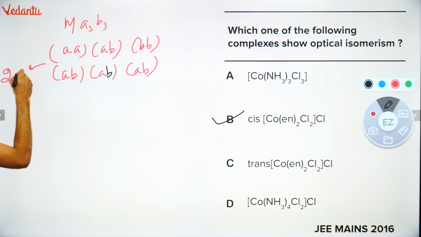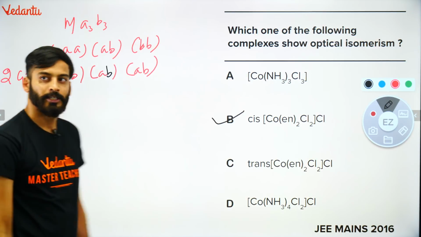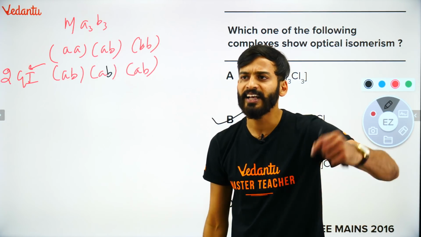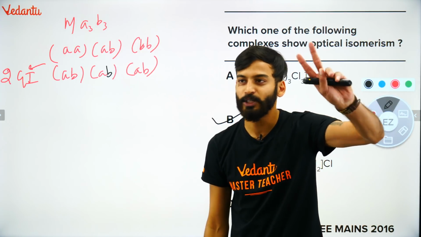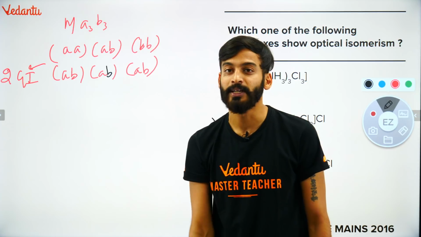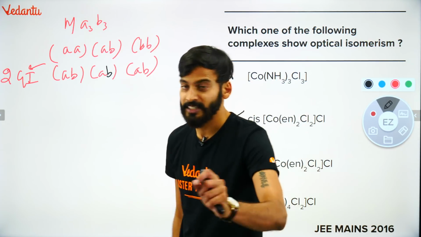So how many GI if I ask? You will say, sir, 2 geometrical isomers. Can you get anything extra out of this? No, you will only get 2 GI. And if I ask whether it would contain any optical isomer, I'll tell you a trick. Pay attention.